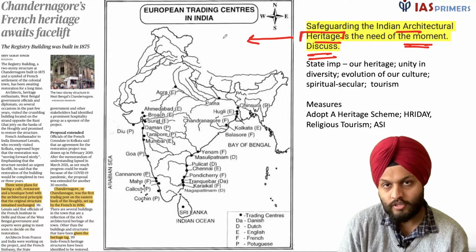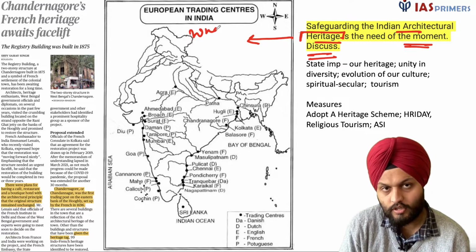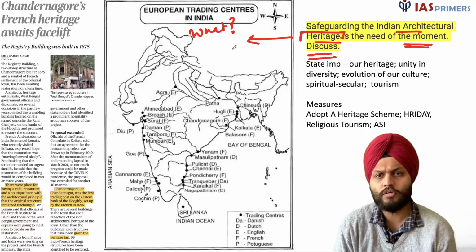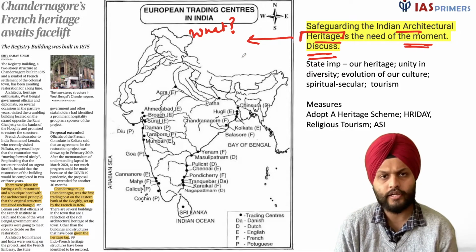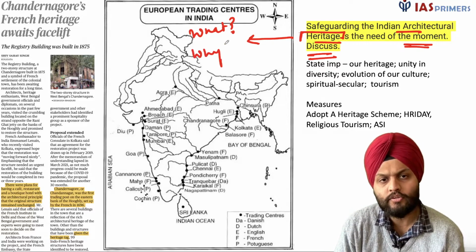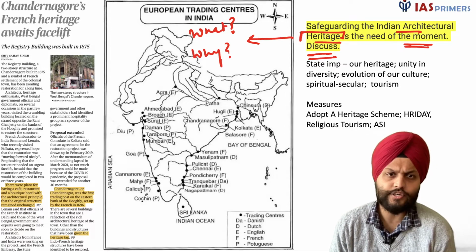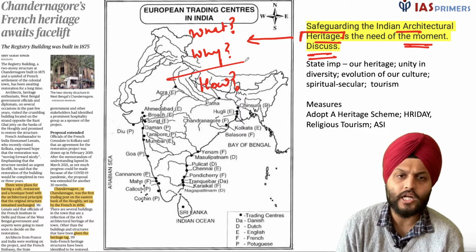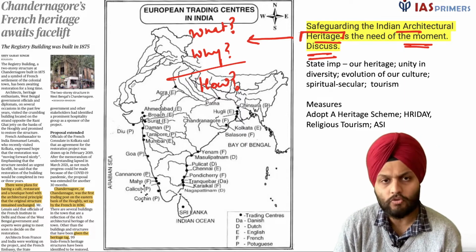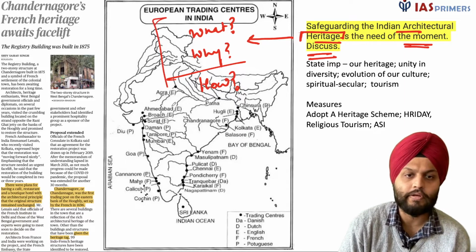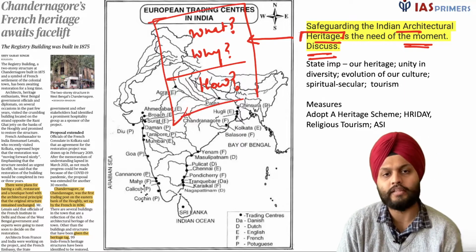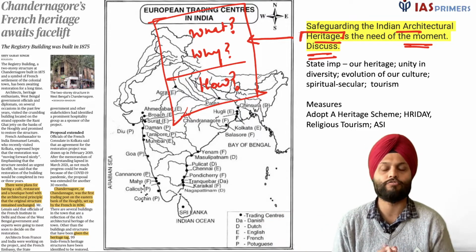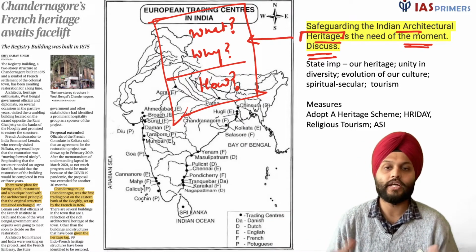So first of all, what? Right, a brief line or two. What is this Indian architectural heritage? Why do we need to protect this? Is it under danger? And how can we do it? Has somebody done something before, the government doing something about this? Everything has to be mentioned within the framework, and this is basically the analysis that you have to do. Now I'll give you some insights over here.